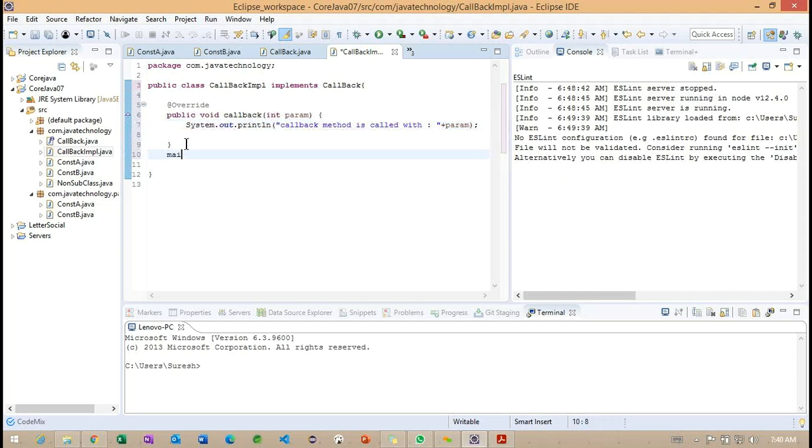The method is called here, and I'm going to create a main method. Inside the main method, we try to create an object here. But before creating an object, I want to create one more method.